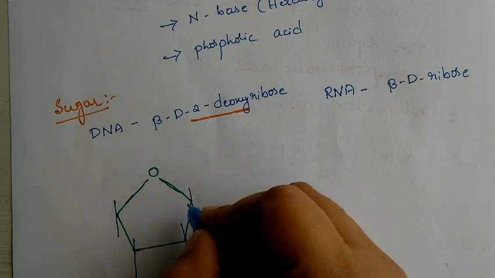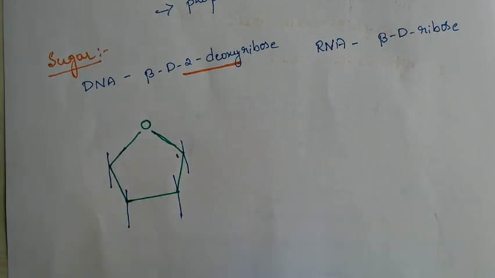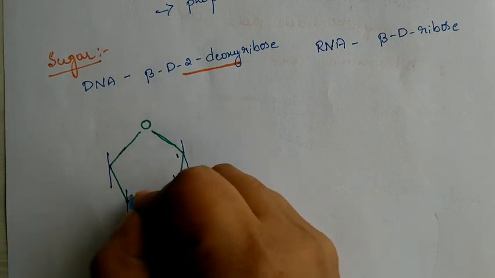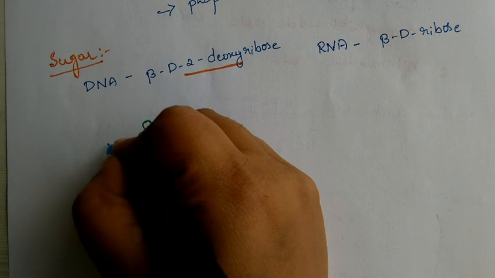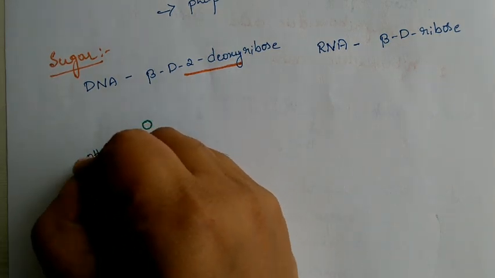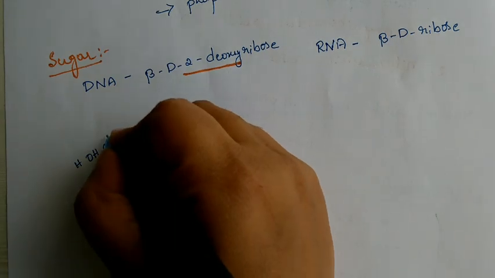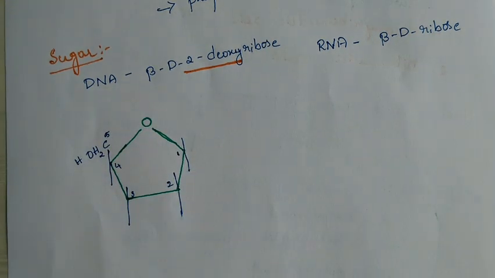We know which carbon is which. This is our first carbon. This is our second, third, and this is our fourth. We have the fifth carbon here, that is the CH2OH group. Fifth carbon, pentose. So only 5 carbon atoms will be present. Pentose sugar. I hope it is clear now.